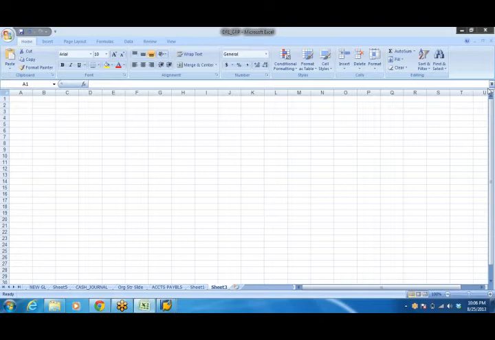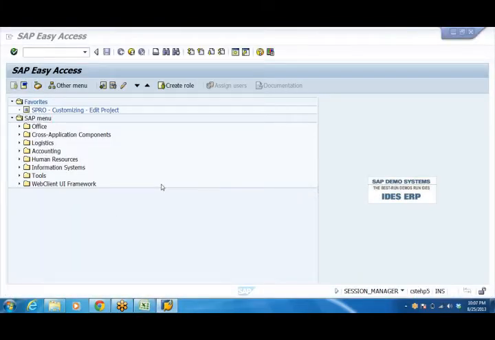Once you open this, the SAP Easy Access screen is visible here. You can close this one once you open it. This is the Easy Access screen. I'm seeing the Excel sheet. Now I can see. So the Easy Access screen looks like this.